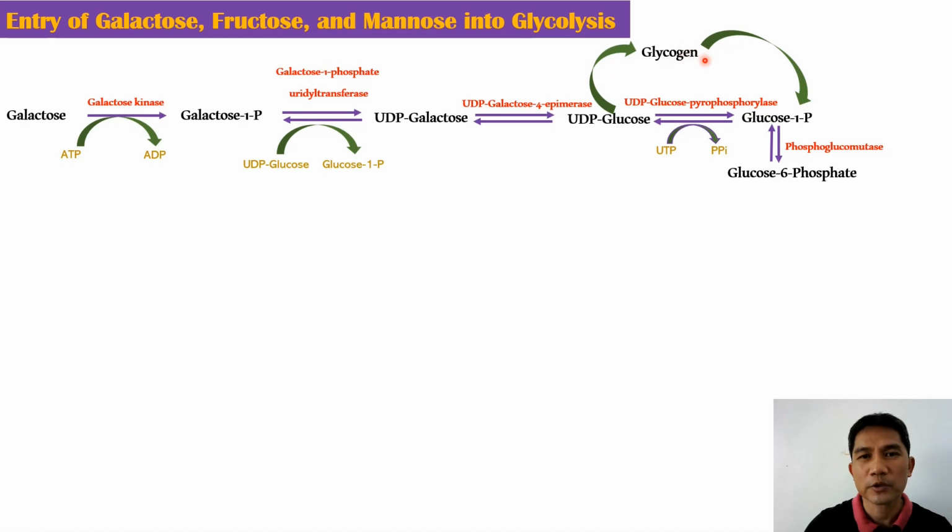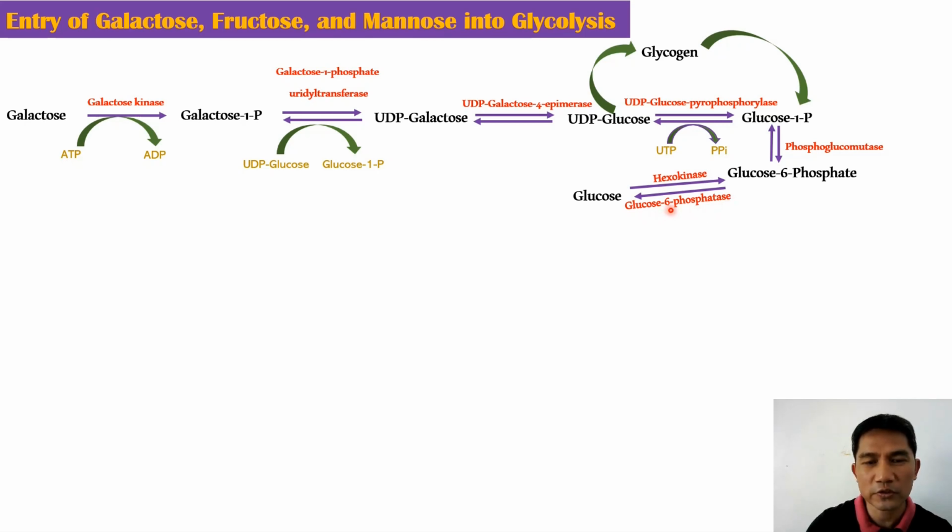The glycogen further can be catabolized or broken down by phosphorylase to form glucose 1-phosphate. The glucose 1-phosphate can be isomerized to form glucose 6-phosphate by the action of phosphoglucomutase. This glucose 6-phosphate can be converted into glucose by the action of glucose 6-phosphatase.